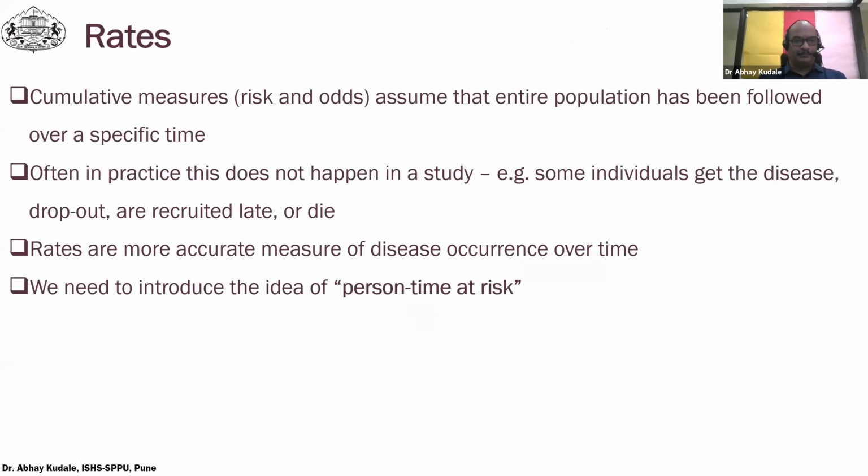What are rates then? Rates are cumulative measures, okay? And we have to assume that the entire population has been followed over a specified time in order to arrive at certain rates. But often in practice, this does not happen. For example, some individuals will get the disease, some will drop out, some are recruited late, and some will die. So rates are, although a more accurate measure of disease occurrence over time, we really need to introduce ourselves to the idea of person time at risk.